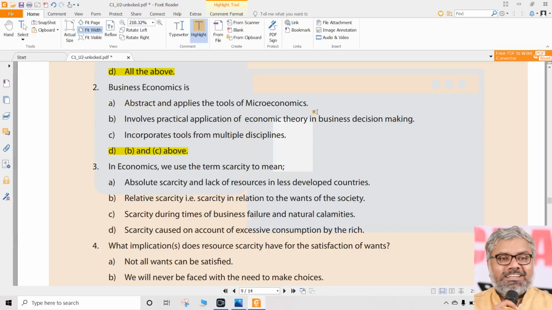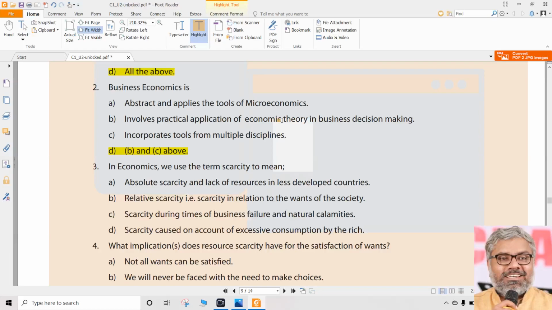Then naturally we have to eliminate A here because the word used here is abstract. Is business economics abstract? Definitely not. Why is that? Abstract is generally the word used for pure sciences, which are only talking about some theories without any application. But business economics is not like that. Business economics is an application oriented subject. That is why it is more pragmatic, more practical in nature, not an abstract science or some mythical theories only.